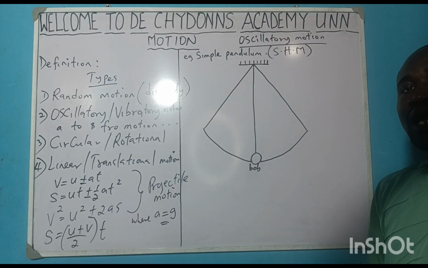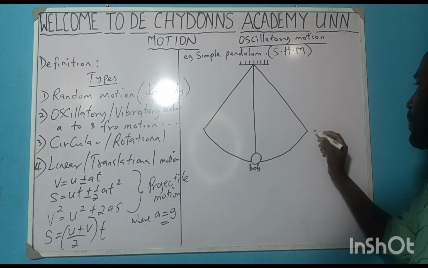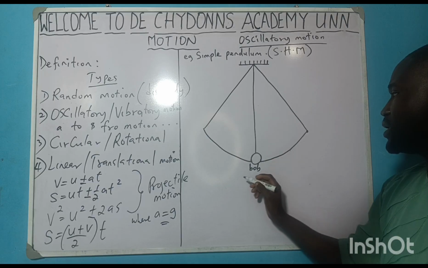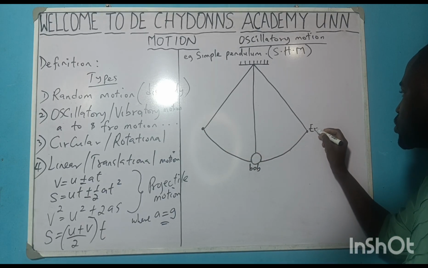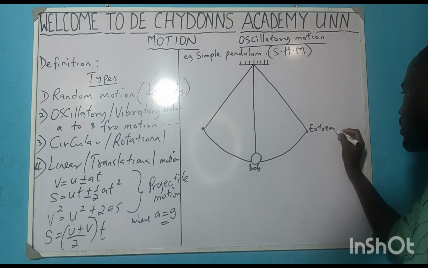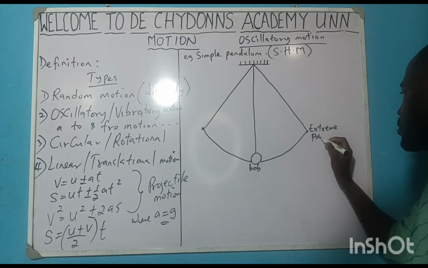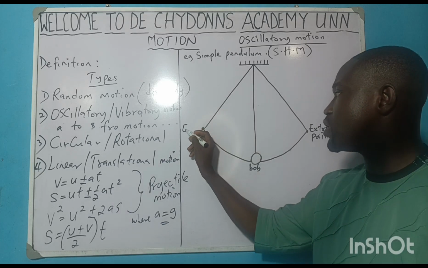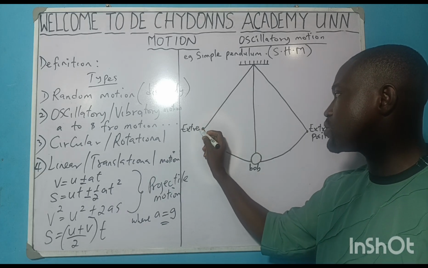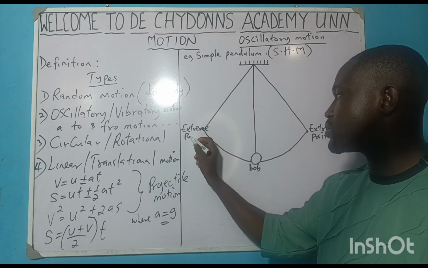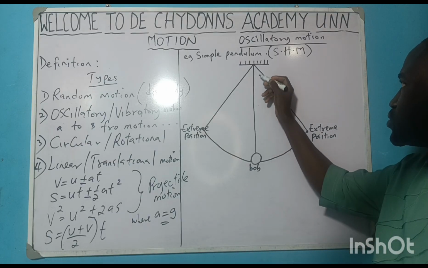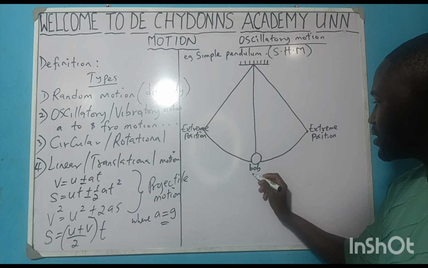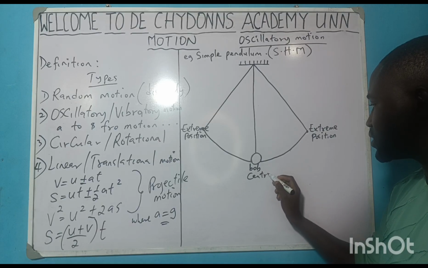Now it is important we label this sketch we just made here. This is what we call the extreme position. Then here is also the extreme position. Then this is what happens at the center. This is the center of it.